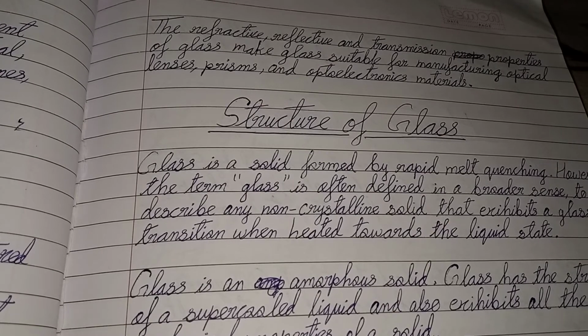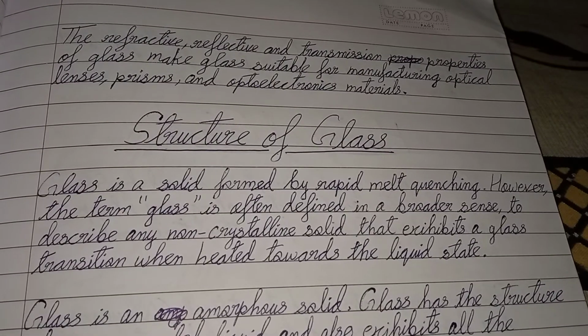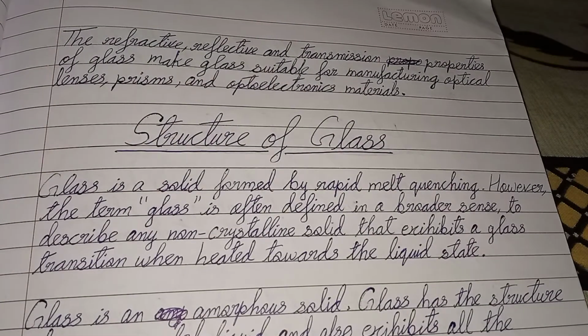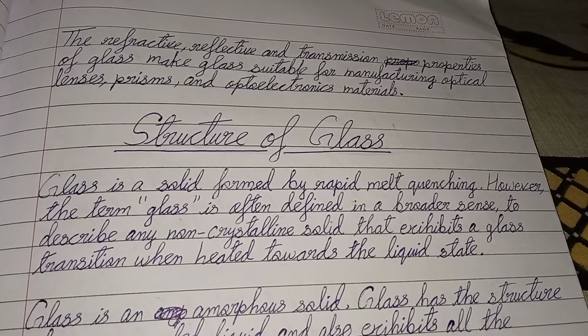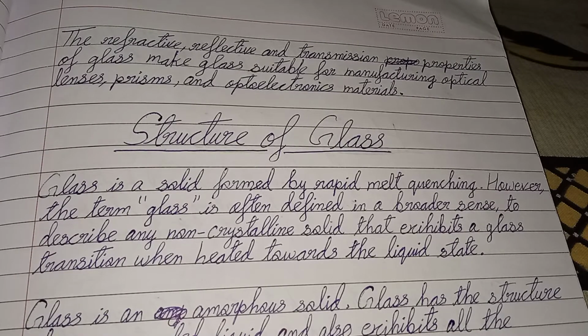The refractive, reflective, and transmission properties of glass make glass suitable for manufacturing optical lenses, prisms, and optoelectronic materials. Now we are going to learn about the structure of glass.